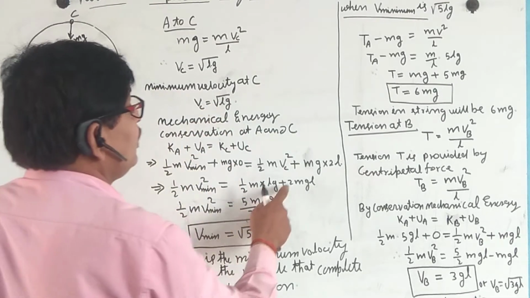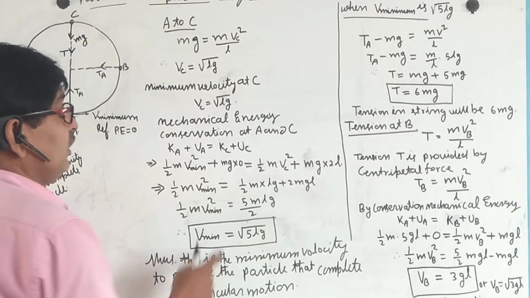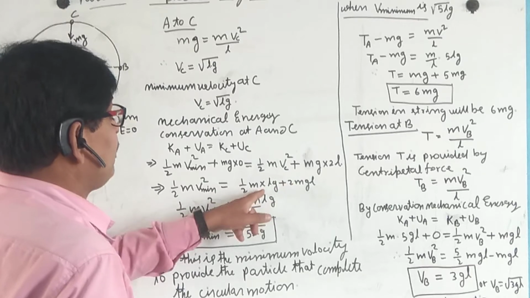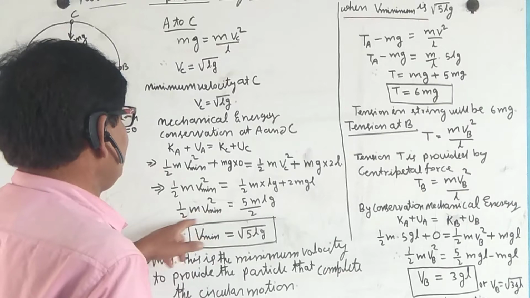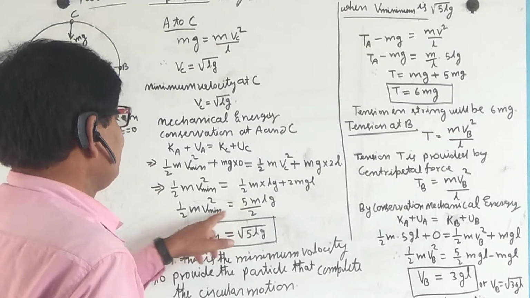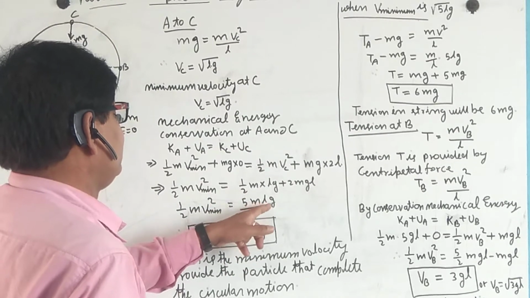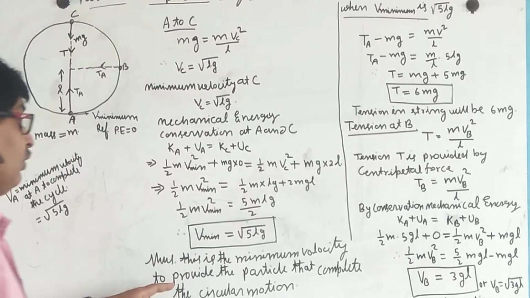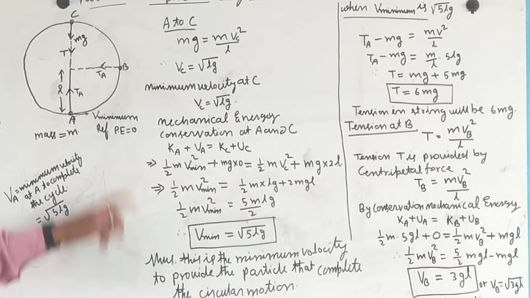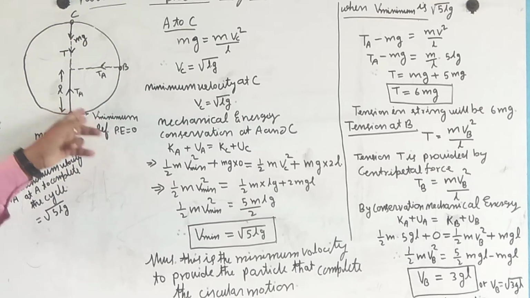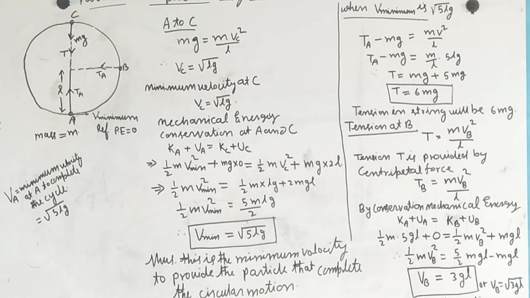We use vc square equals Lg, plus 2mgL. Now this gives 5 mgL by 2; m and m cancel and 2 and 2 cancel, so that v minimum is equal to under root of 5Lg. Thus this is the minimum velocity to provide the particle to complete one cycle. With this minimum velocity at this position, it completes the cycle.